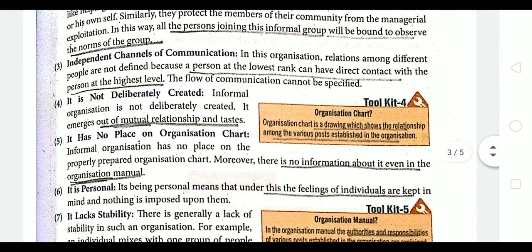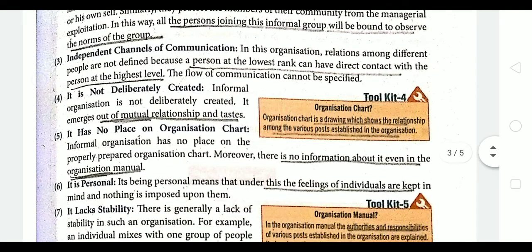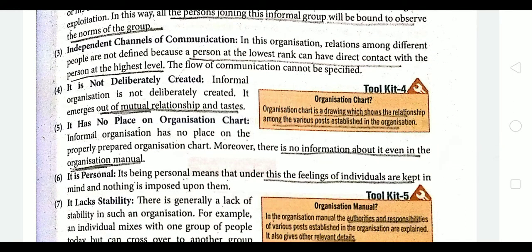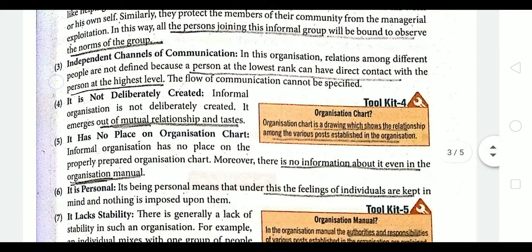Next is independent channels of communication. A person at the lowest rank can have direct contact with the person at the highest level. There is no scalar chain that is followed, and no formal flow of communication is specified. Anyone can go and ask, or directly contact the other person, right?